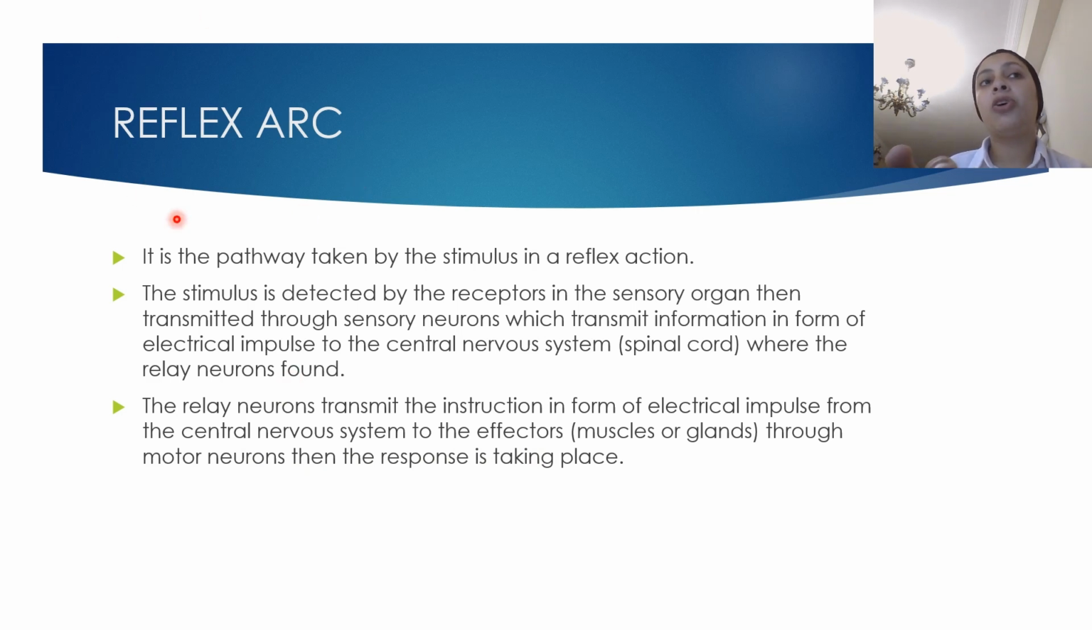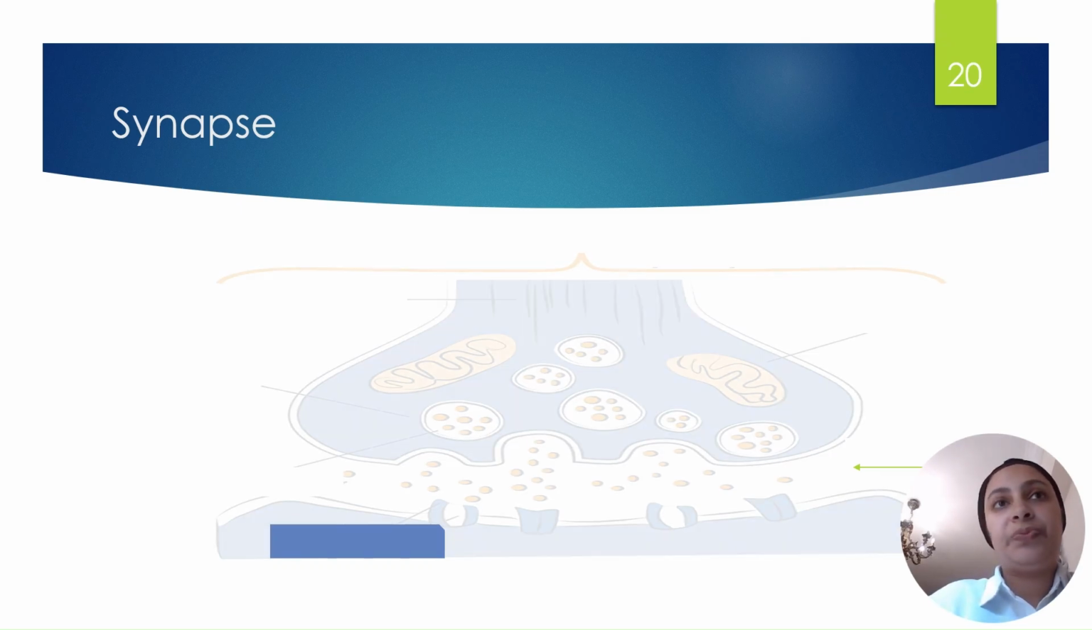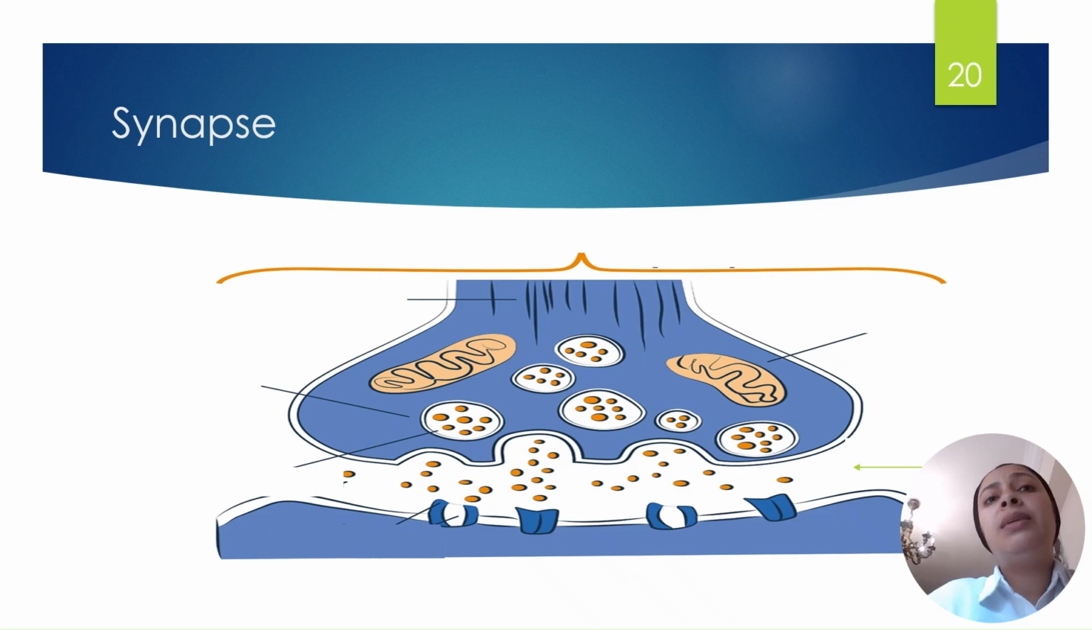What is the reflex arc? It is a pathway taken by the stimulus. Then we have something called synapse. This is the last thing we are going to talk about. What is meant by synapse? Synapse is the space between two neurons.